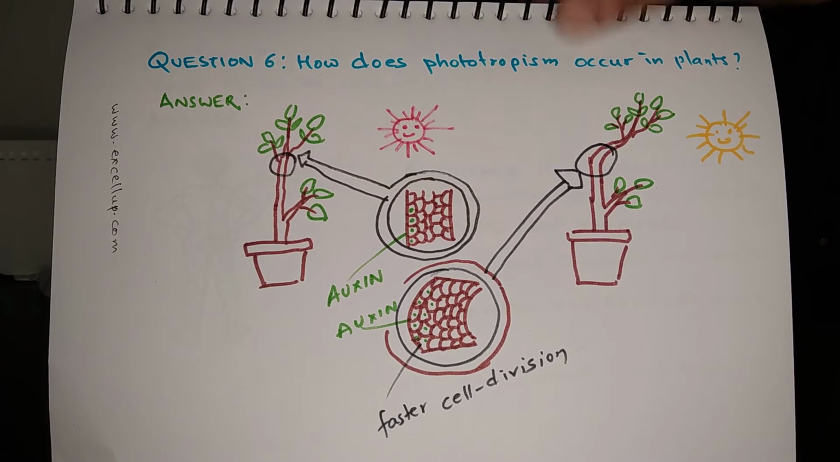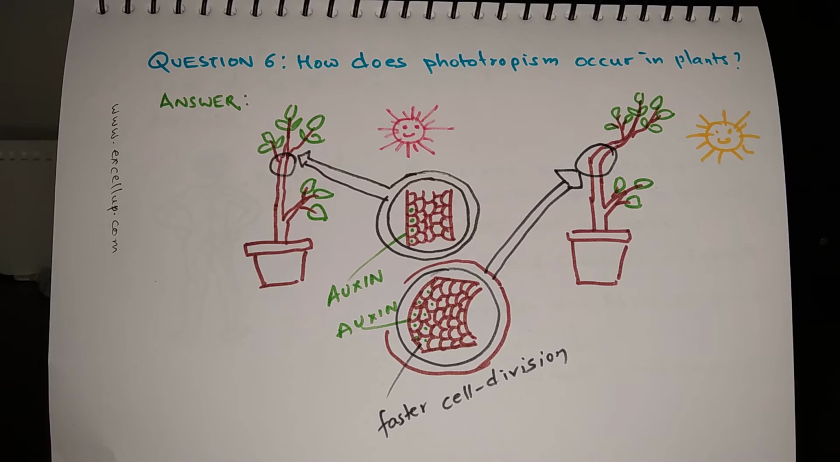How does phototropism occur in plants? This diagram is showing a plant. What happens? Phototropism is the growth of a plant in response to sunlight, and in stems we witness positive phototropic movement.